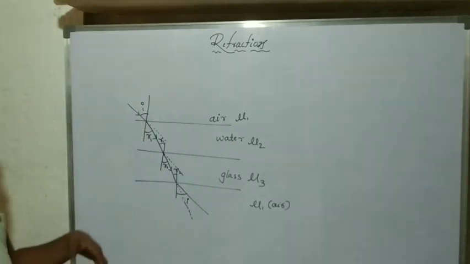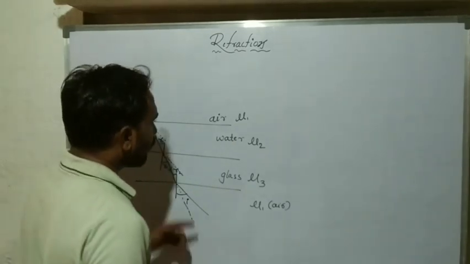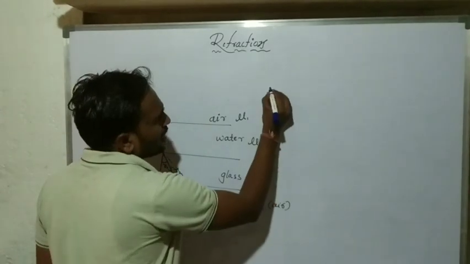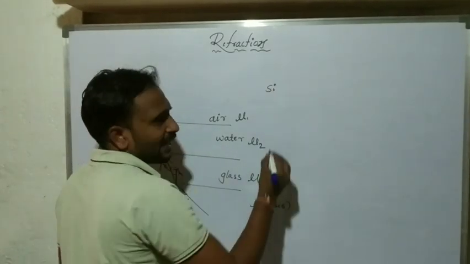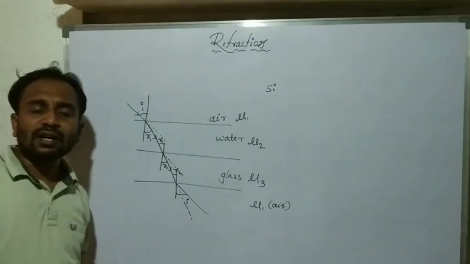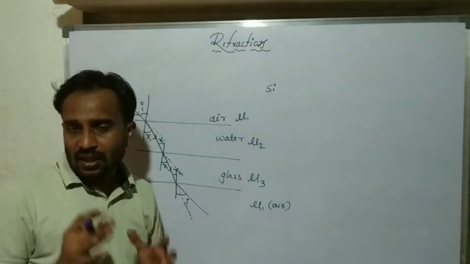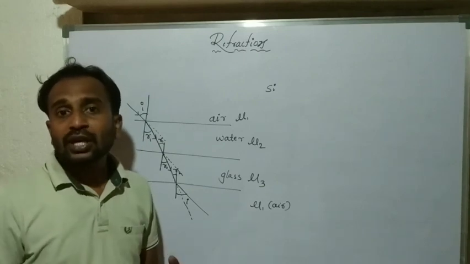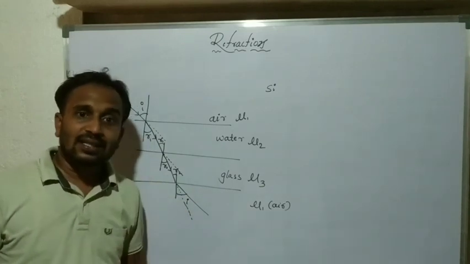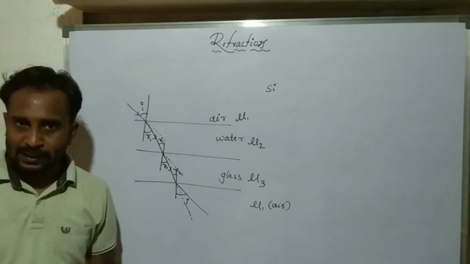So according to Snell's law, the ratio of the sine of the angle of incidence to the sine of the angle of refraction is always a constant for a given pair of media. That constant is nothing but the refractive index.